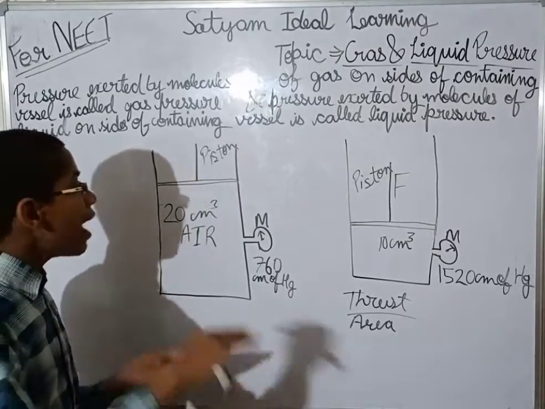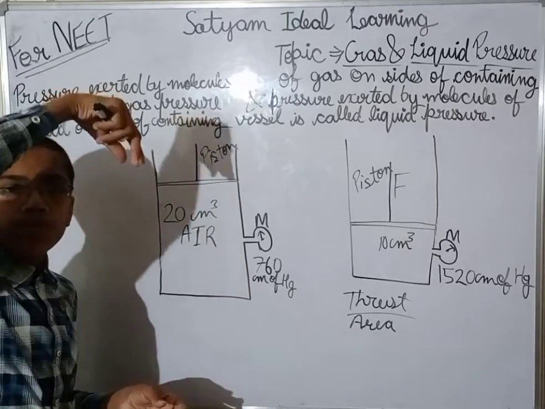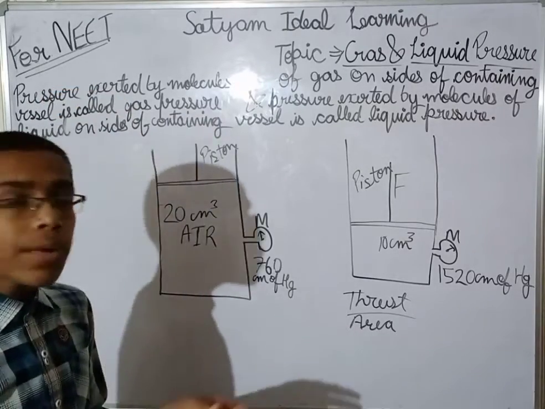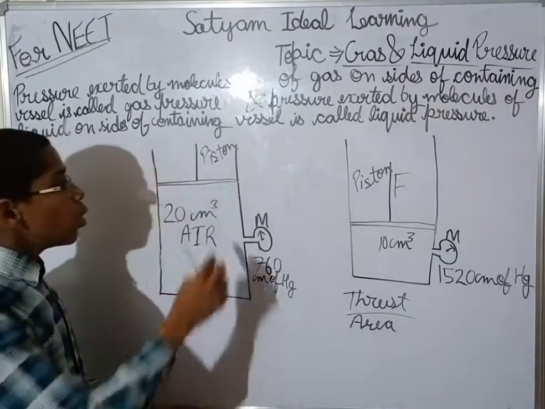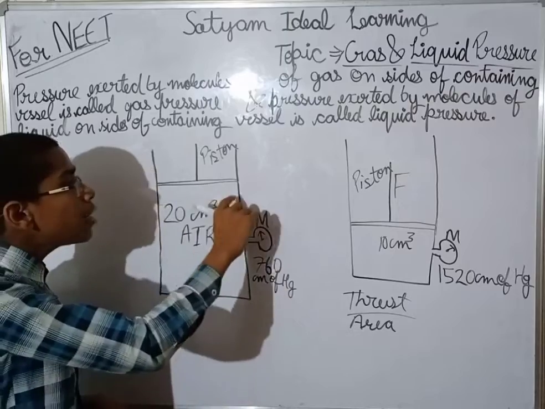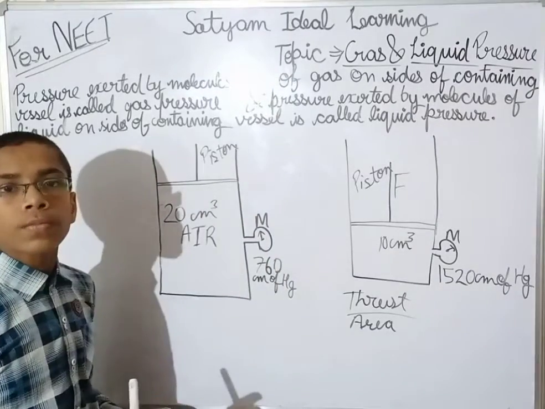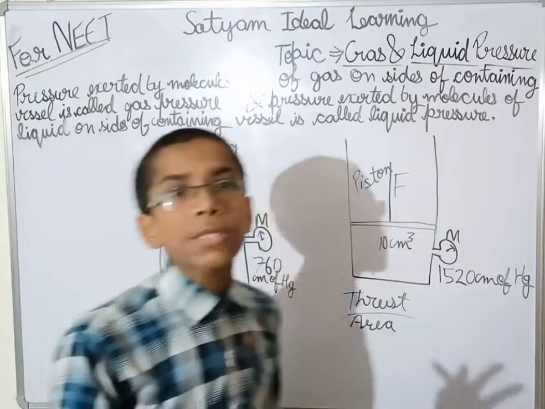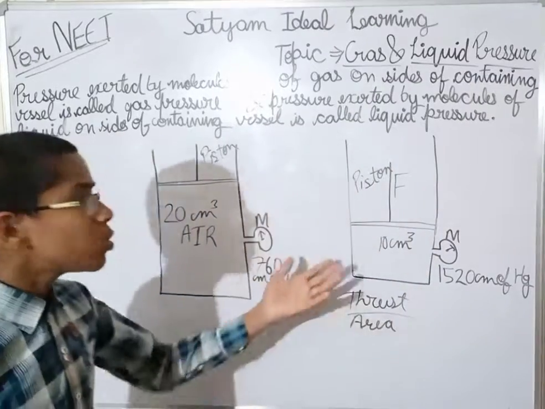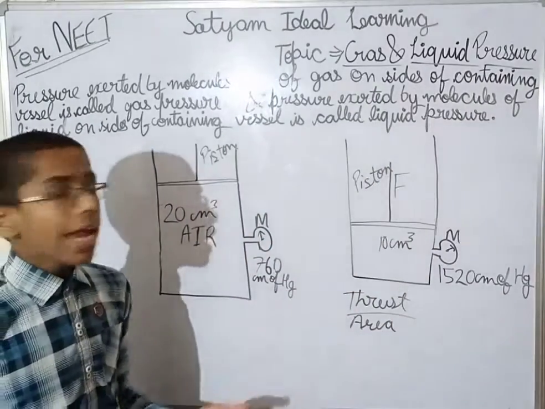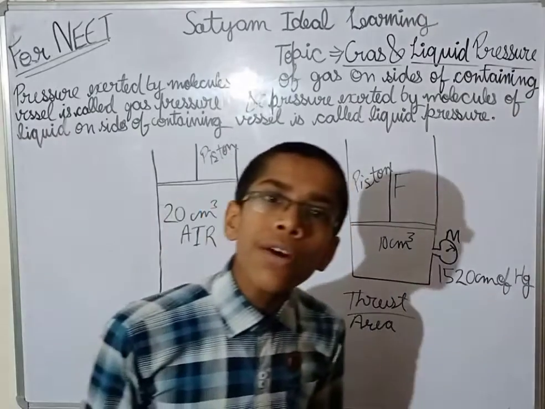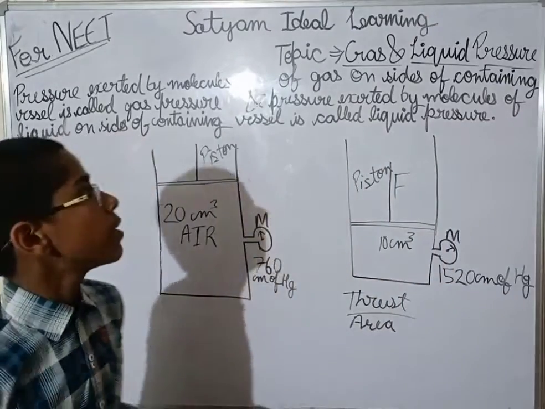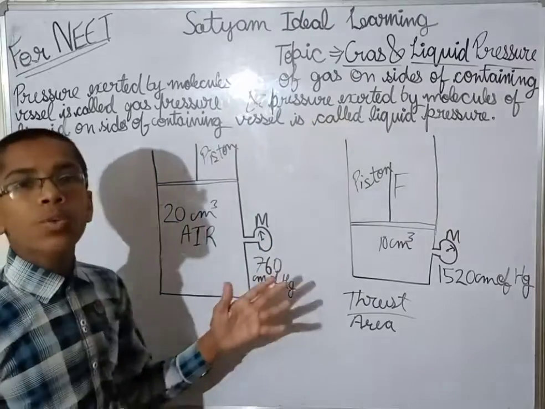When the molecules become half, they exert force on the side per unit area, and that force becomes half because the molecules have become half. And when the force becomes half, ultimately the pressure will also become half. Clear this thing? So this is the gas and liquid pressure.